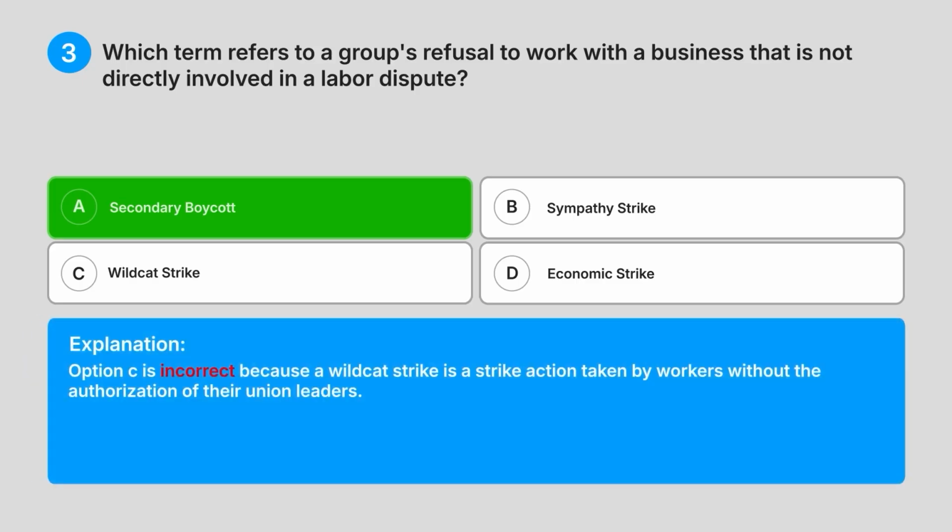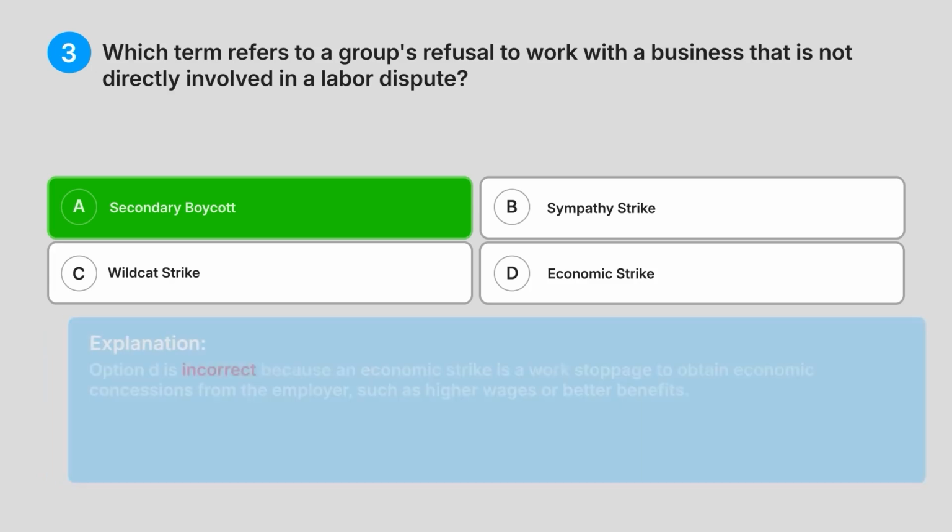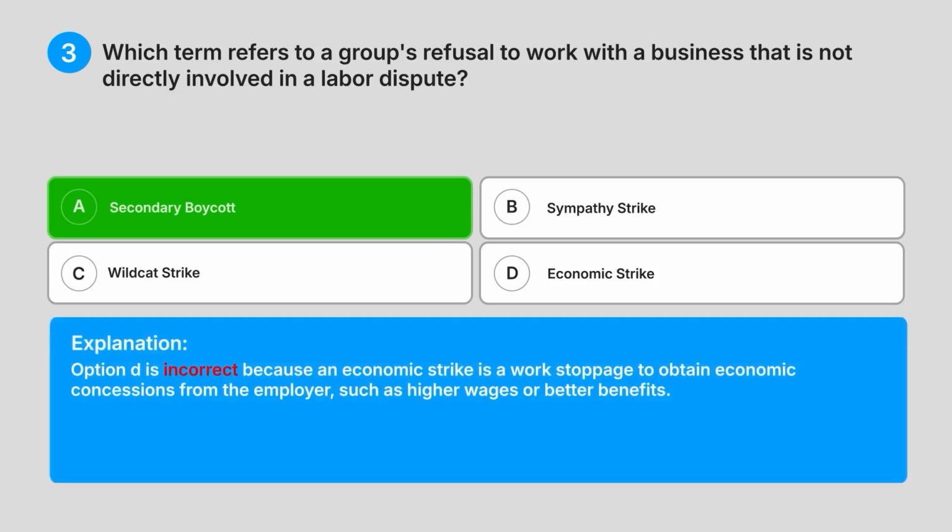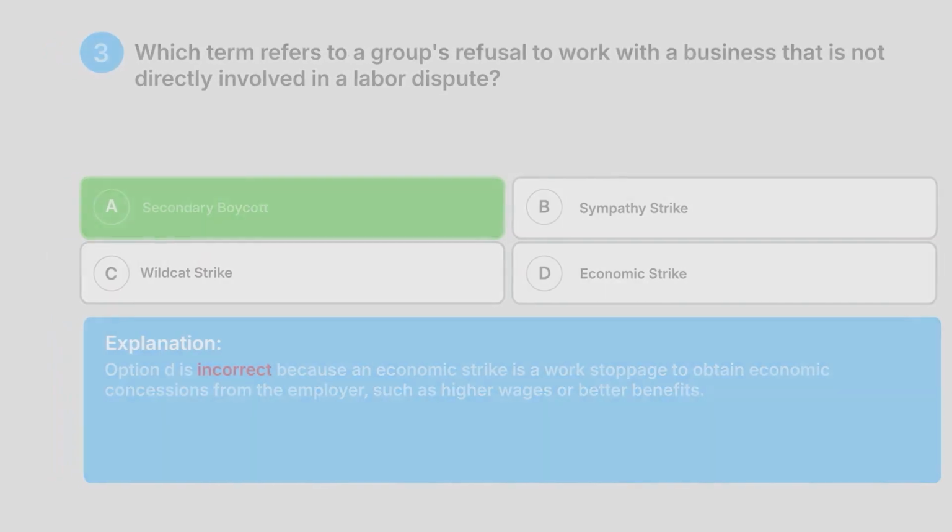Option C is incorrect because a wildcat strike is a strike action taken by workers without the authorization of their union leaders. Option D is incorrect because an economic strike is a work stoppage to obtain economic concessions from the employer, such as higher wages or better benefits.